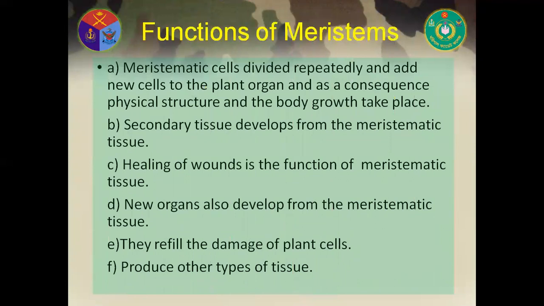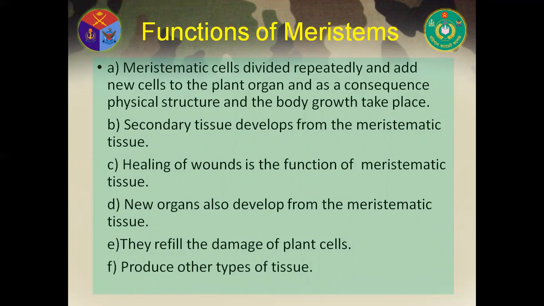Now, function of meristem. Number one, meristematic cells divide repeatedly and add new cells to the plant organ, and as a consequence, physical structure and body growth take place. Number two, secondary tissues develop from the meristematic tissue. Number three, healing of wounds is the function of meristematic tissue.